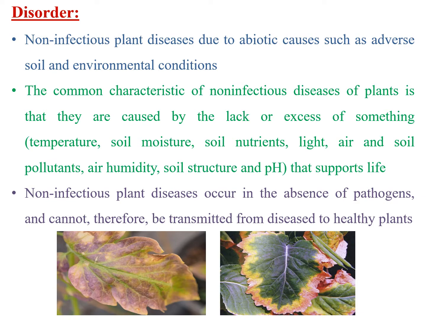Disorder means non-infectious plant disease which can be caused by abiotic conditions such as adverse soil or environmental conditions. The name itself indicates non-infectious. Non-infectious means which is unable to transmit from the diseased plant to healthy plant or from mother plant to daughter plants. So this is non-infectious, means it is not continuously transmitted. That's why we call it a non-infectious plant disease.